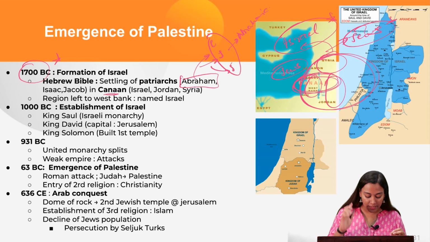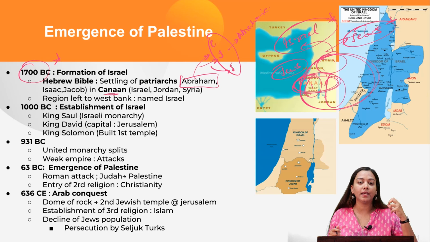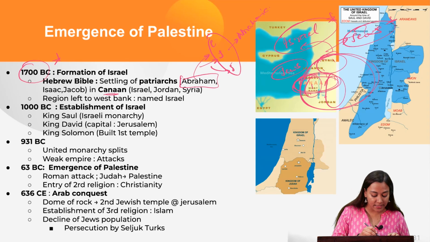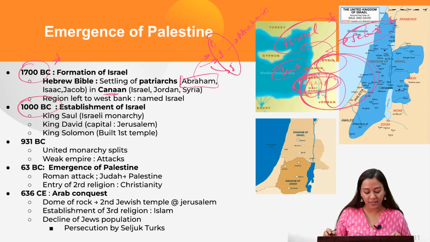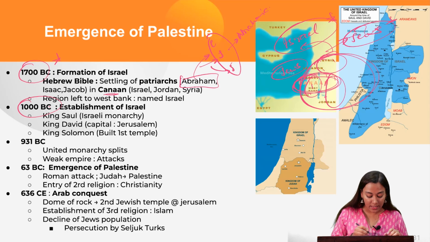You've understood. Now, because a lot of Jewish people are establishing over there, definitely they will start consolidating political power, and therefore calls for rise of monarchy or some kind of polity in this region. And therefore we will see that around 1000 BC, establishment of the monarchy of Israel will start taking place with King Saul.